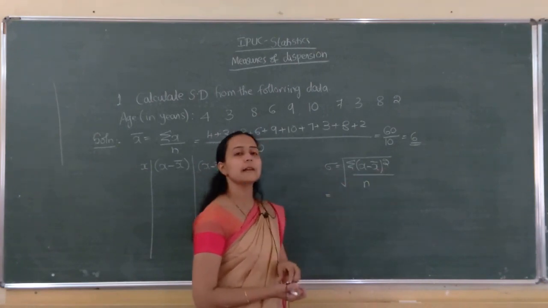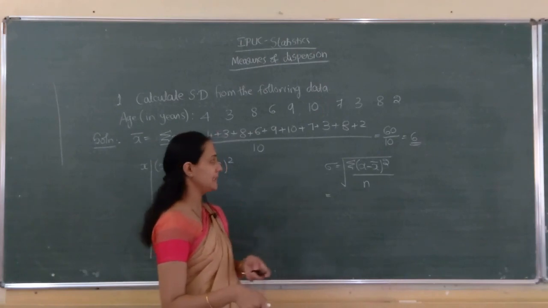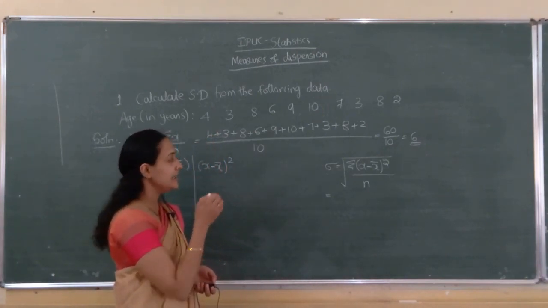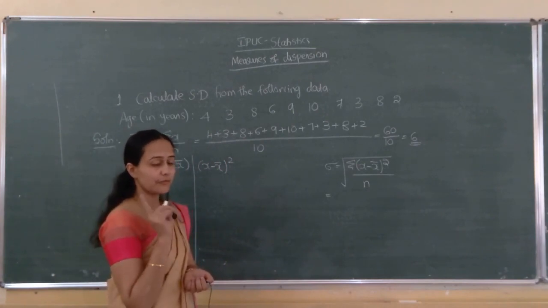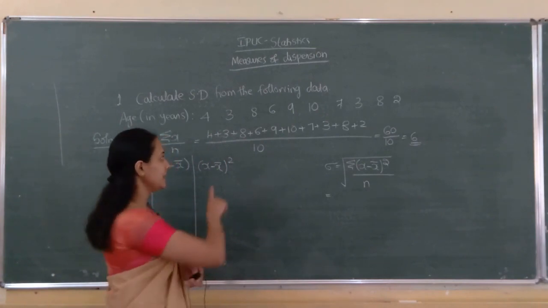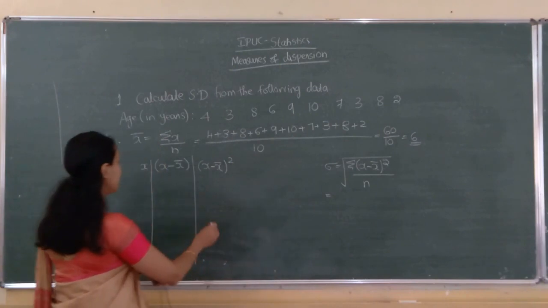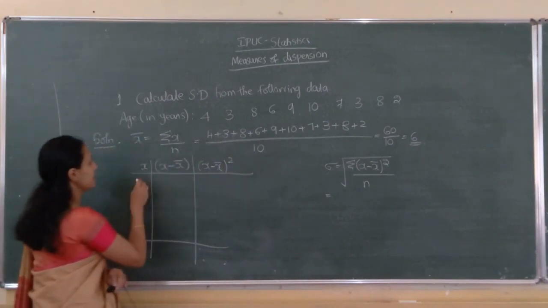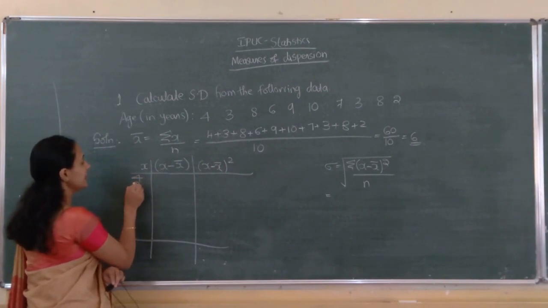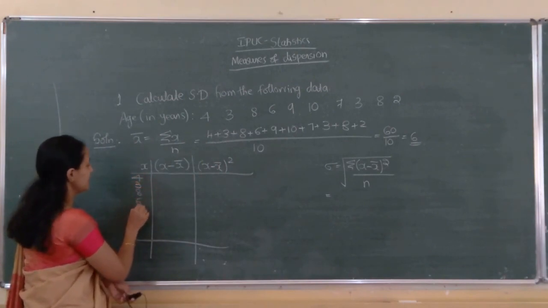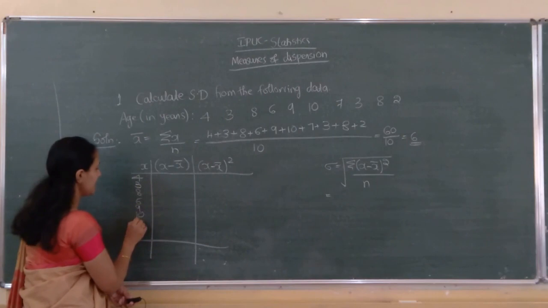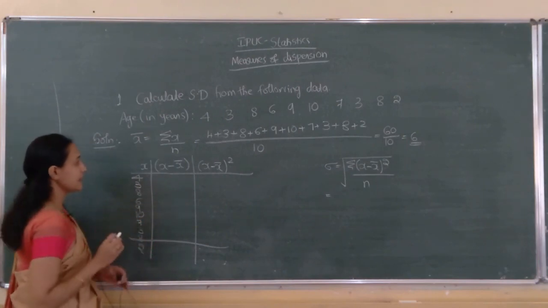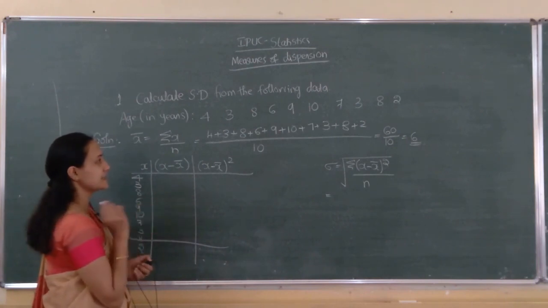Sigma (x minus x bar) the whole square divided by n. So, one column for x minus x bar. The x column we can construct; for x bar we have to find it. I wrote it here only, but a separate x column is also good. So, x: 4, 3, 8, 6, 9, 10, 7, 3, 8, 2. Correct? Then x minus x bar.